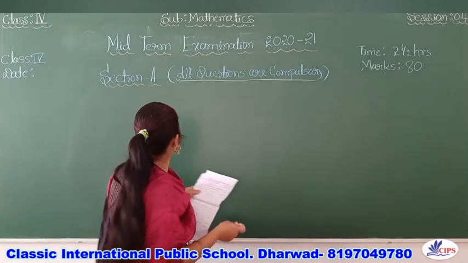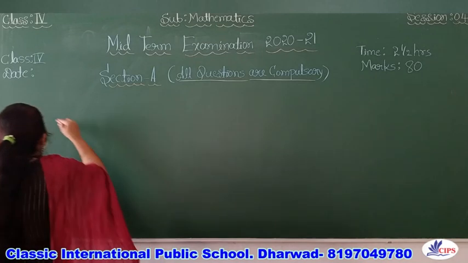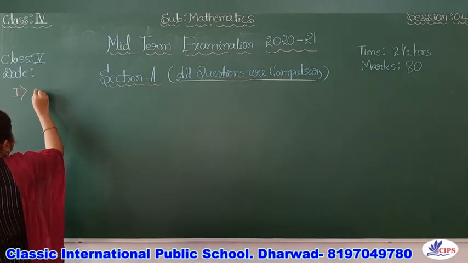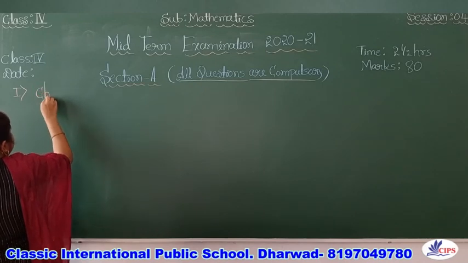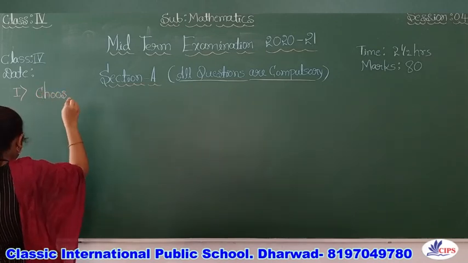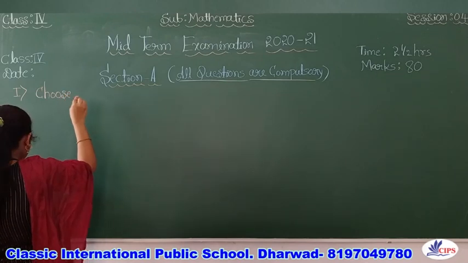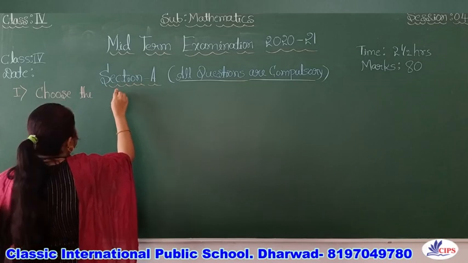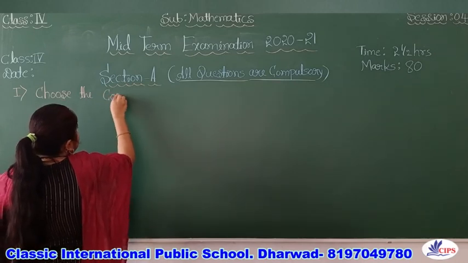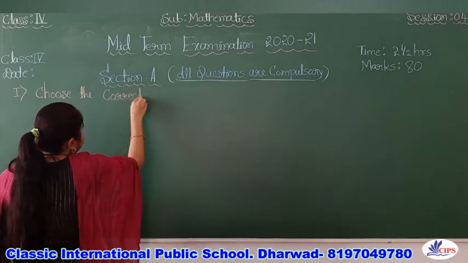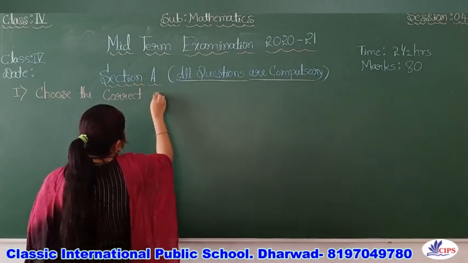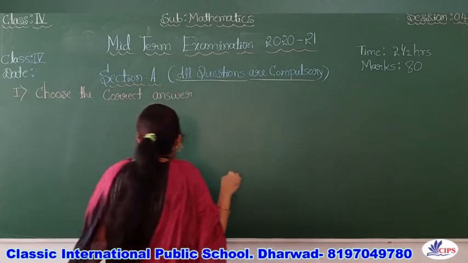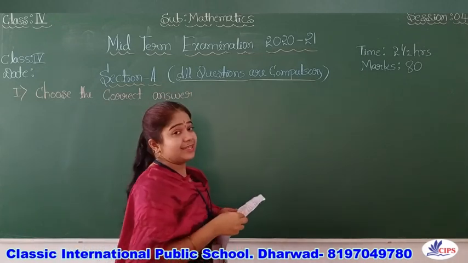Right? So the first one will be choose the correct answer, as you already did in your first unit test. So how many are there?